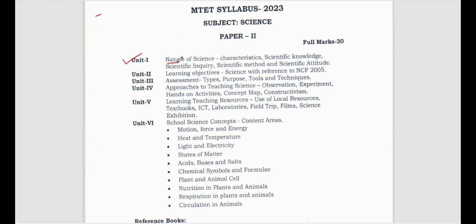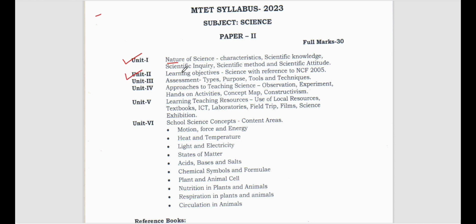So what is the nature of science? We have to know that. What are the scope of science, what is the significance of science, what are the characteristics, the scientific knowledge, the scientific inquiry, the scientific methods and scientific attitude. We have to study in detail. We have to understand the meaning of each, like what we mean by the nature of science, the characteristics of science, scientific knowledge, scientific inquiry, the scientific methods we use for different types of activities, and the scientific attitude which we all should have as science candidates or science students or teachers.